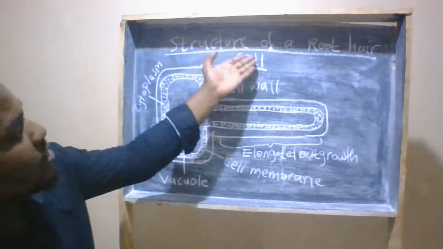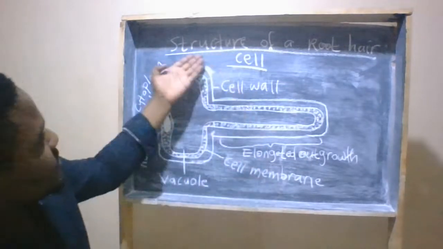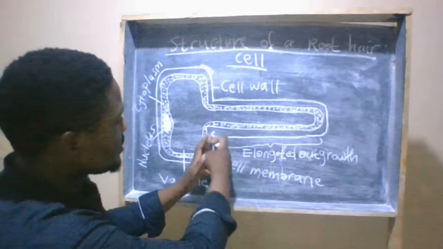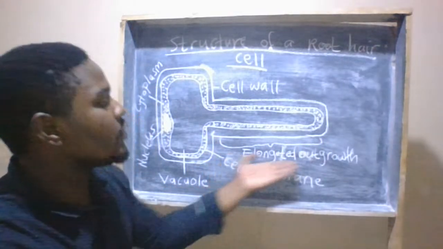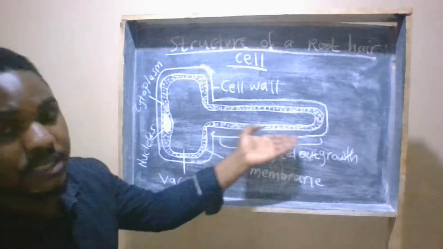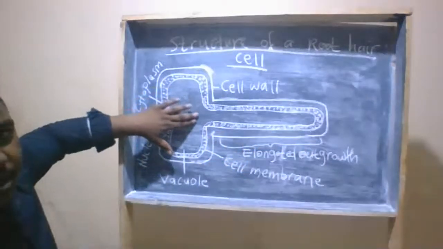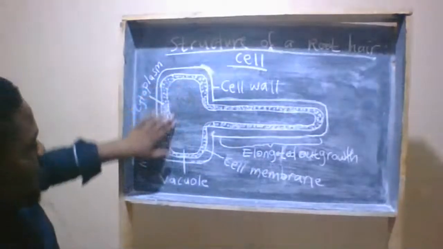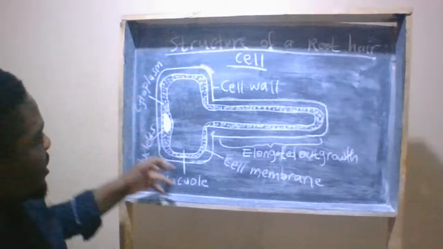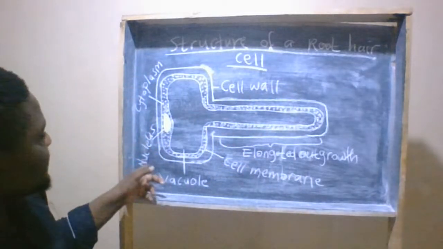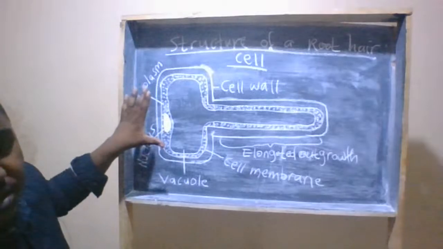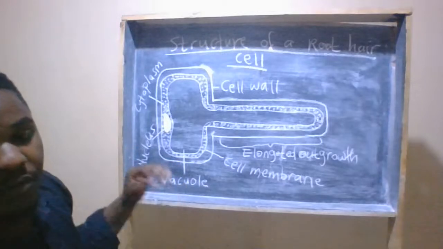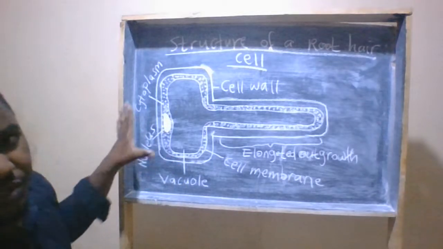Okay, so this is the structure of a root hair cell. It has parts. This part from here up to here is called an elongated outgrowth. This inner part is the vacuole, and the outer part is the wall. Then there is the nucleus. Every time you see such a diagram in an exam, you should be able to recall the parts it has and also know the function of each of these parts.